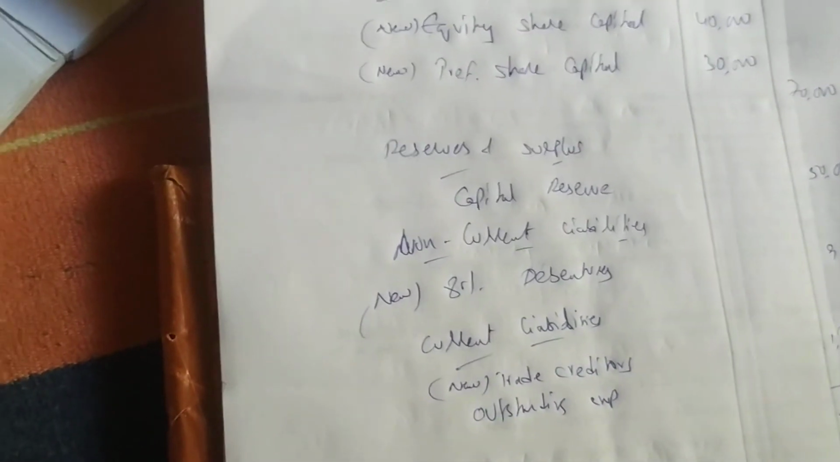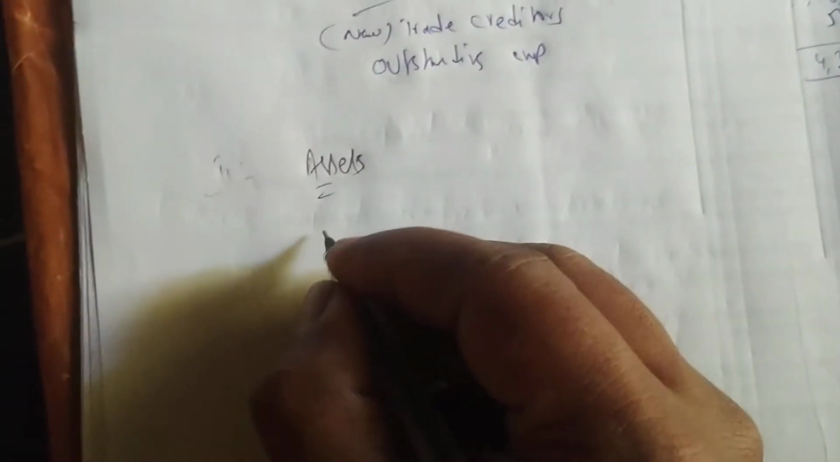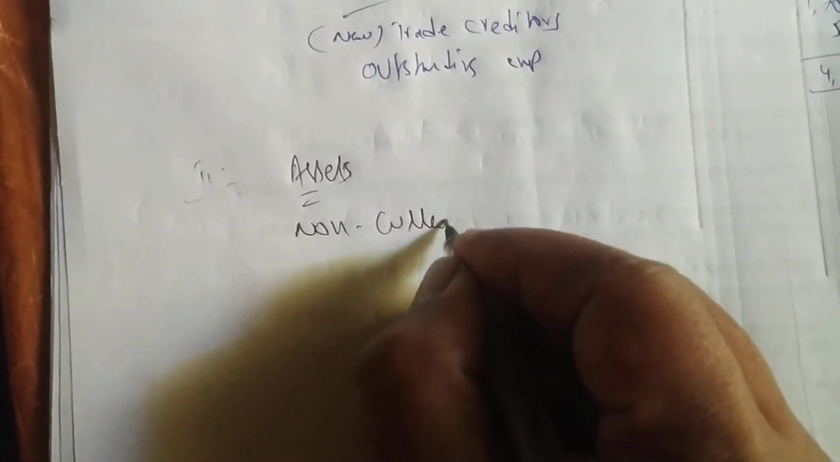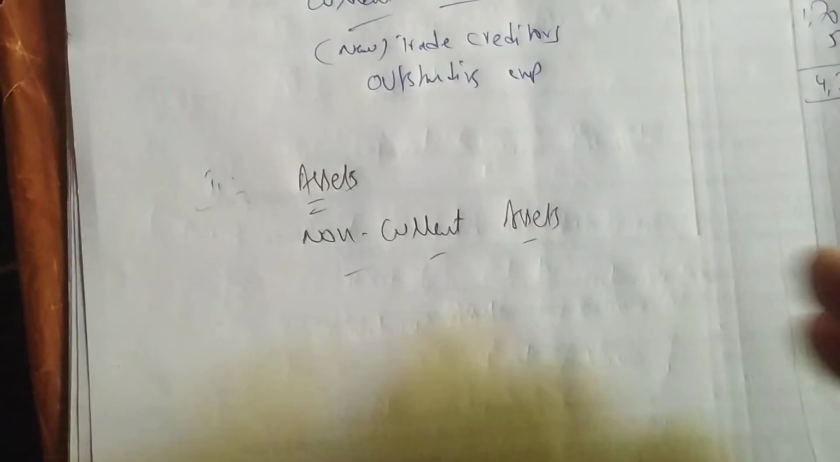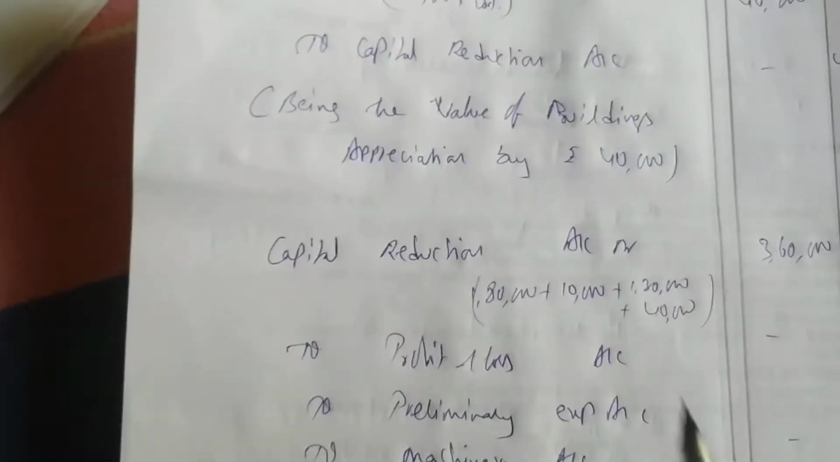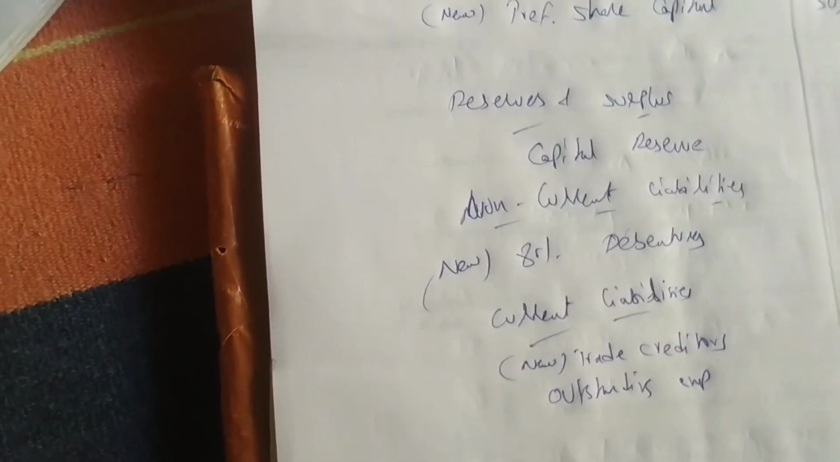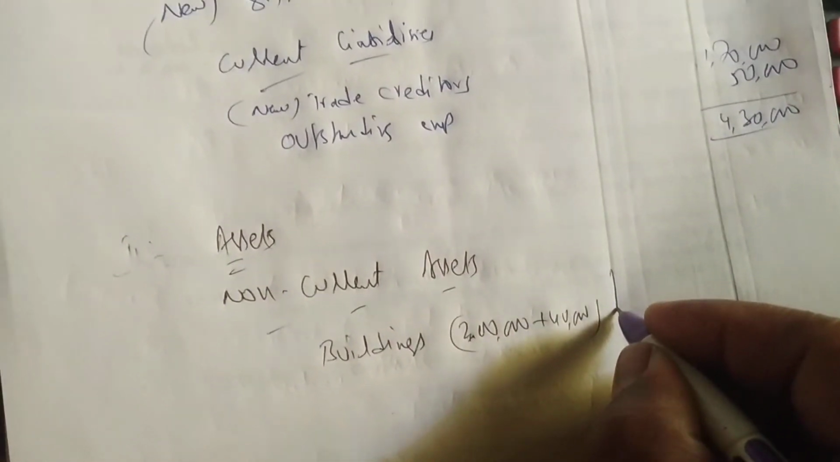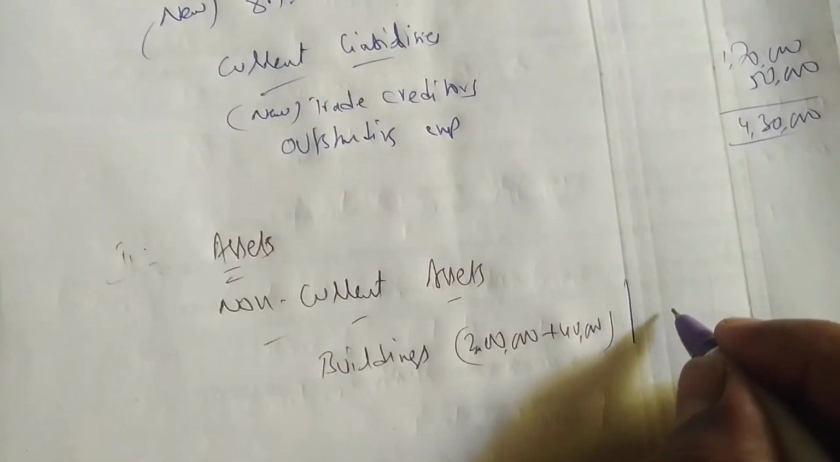Now we'll do assets. We have written all new items. Next we write Roman number 2, assets. First under this, non-current assets. First we have buildings. Careful, buildings you have to add: 2 lakhs plus 40,000. We have appreciated the value of the building, increased by 40,000, so we get 2 lakh 40,000. Written.